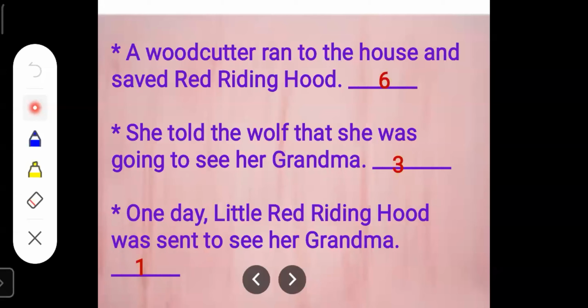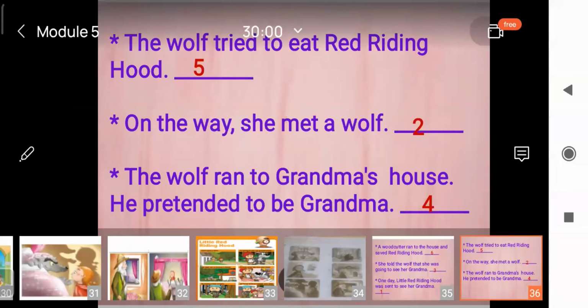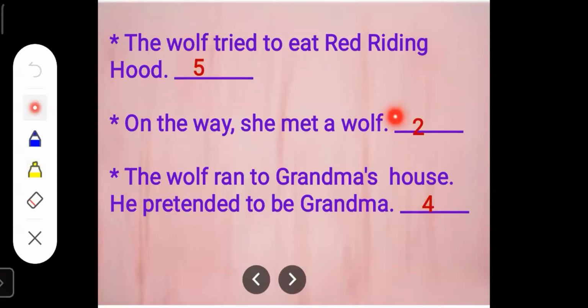Then what should be the next sentence, children? The next sentence should be, on the way, she met a wolf. On the way, she met a wolf. This should be the second sentence.